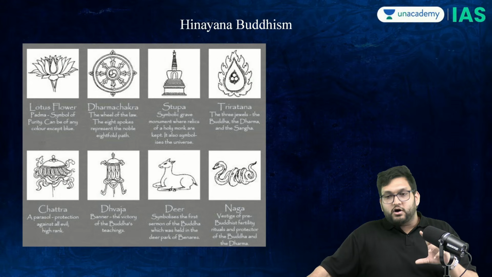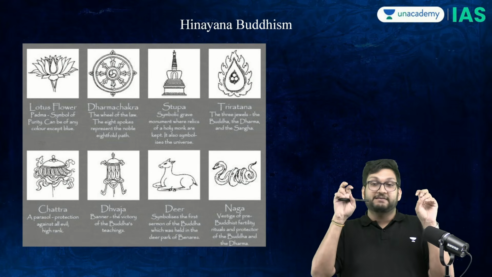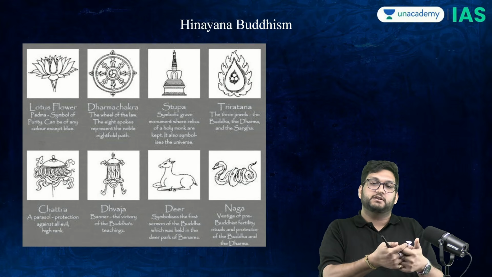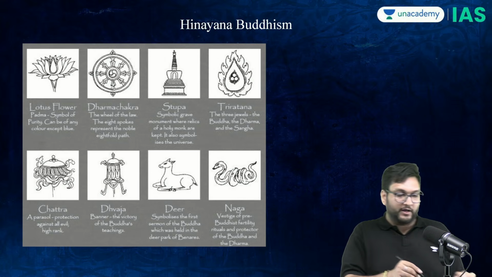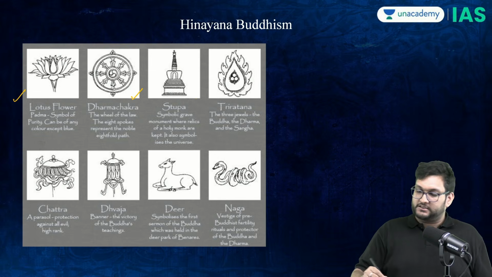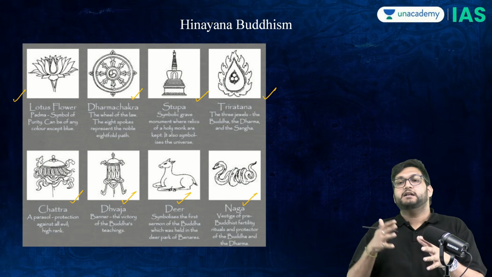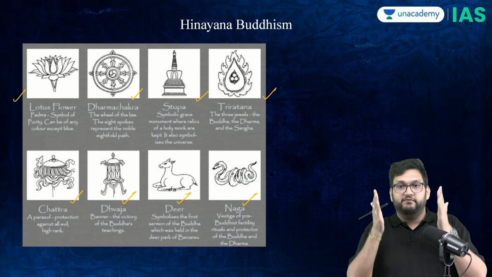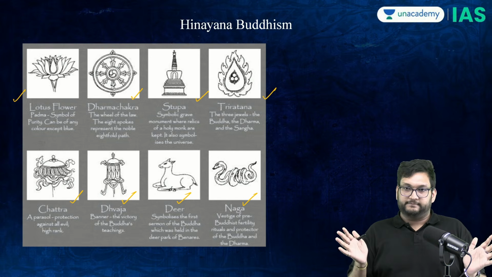Hinayanic Buddhism, because it is associated with the concept of symbols, they use certain symbols to basically represent Buddha. So you have lotus, the Dharma Chakra, the Stupa, the Triratan, the Naga, the deer, the Dhwaja, the Chhatras, and they will not do idol worship, but they will worship his symbols. They believe he was a good teacher, should not be deified.